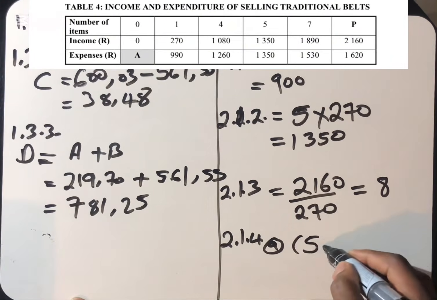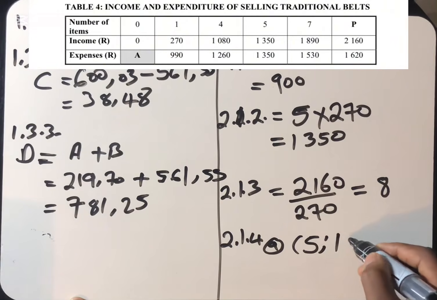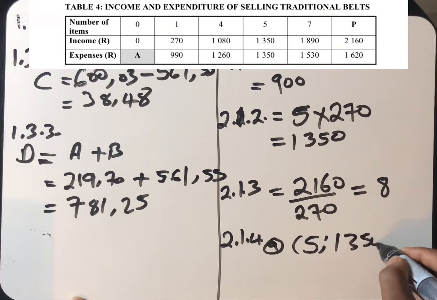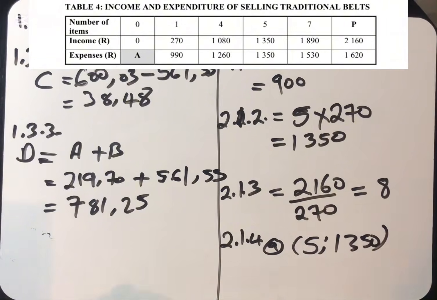So 5 belts goes with 1,350. At this coordinate, that's where the break-even point happens. After selling 5 belts, she's going to receive the income of 1,350. And again, for making these 5 belts, it costs her 1,350. So it is our break-even.